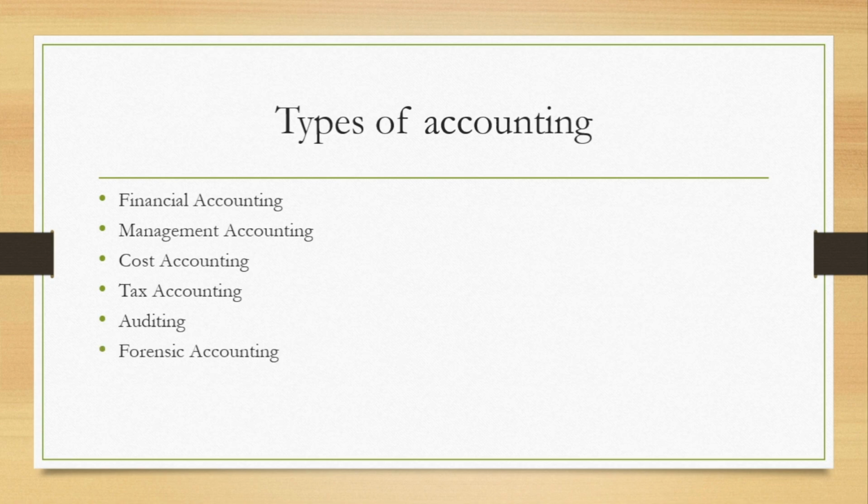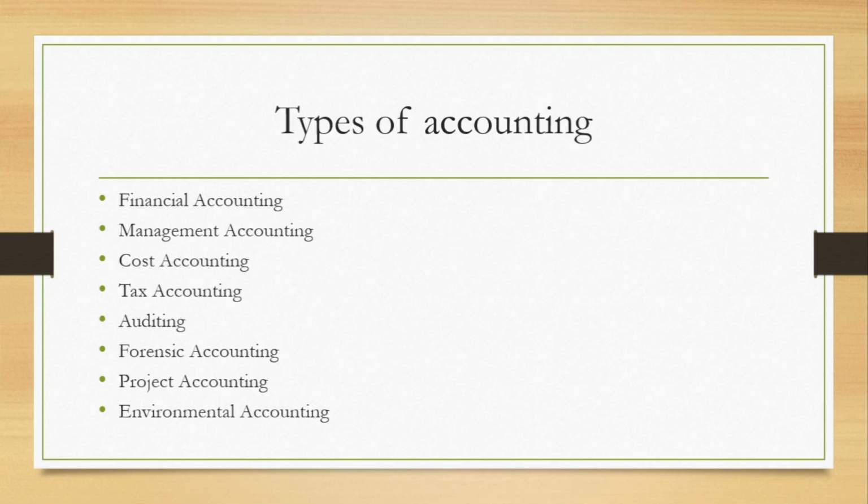Afterwards, we are looking at forensic accounting. This involves using accounting skills to investigate financial crimes, and examples of these financial crimes are embezzlement, fraud and money laundering. As well, we also have project accounting, and when we talk about project accounting, it involves tracking and reporting the financial performance of specific projects. For example, the construction of roads, the construction of bridges, all these deal with project accounting.